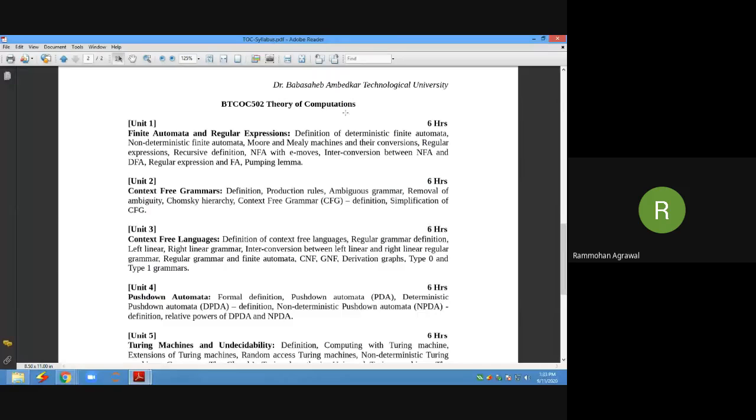Okay. So in unit number 1, we have 3 topics in total. The first one is automata. The second one is DFA and NFA, and types of DFA and NFA with output. And the last one is regular expression. So these 3 topics have to be discussed in unit number 1, which we have already discussed.